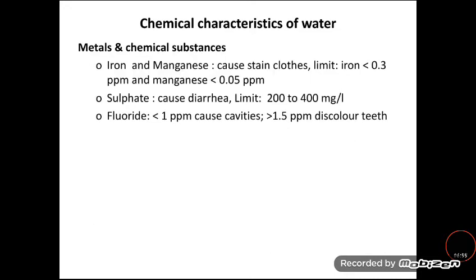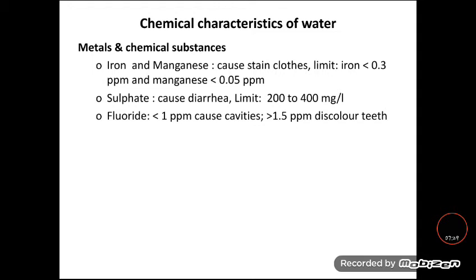So the next one is metals and chemical substances. These are iron, manganese, sulfate, and fluoride. A fluoride content lesser than 1 ppm causes cavities, and if it exceeds 1.5 ppm, then it discolors the teeth. The sulfate concentration in the water causes diarrhea if it exceeds the limit. The permissible limit should be 200 to 400 milligram per liter in drinking water.